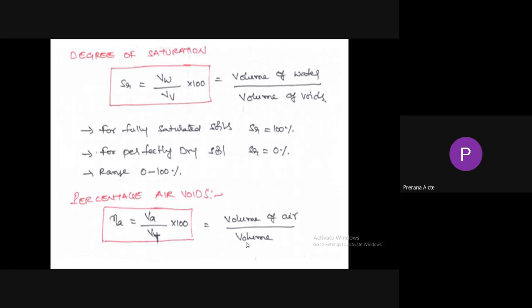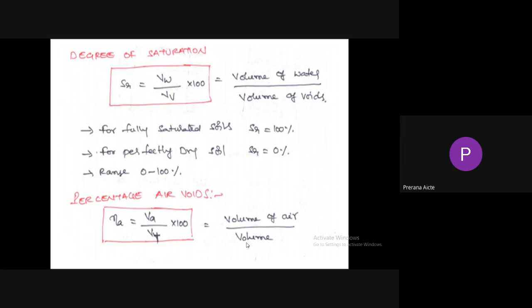So degree of saturation is defined as the ratio of volume of water to the volume of voids. For fully saturated soils, degree of saturation equals 100% because all voids are filled with water. So volume of water becomes volume of voids, volume of voids by volume of voids cancel, and degree of saturation is equal to 100%.